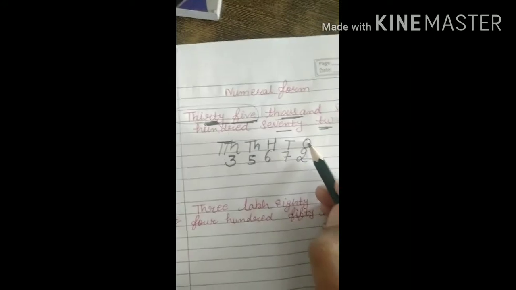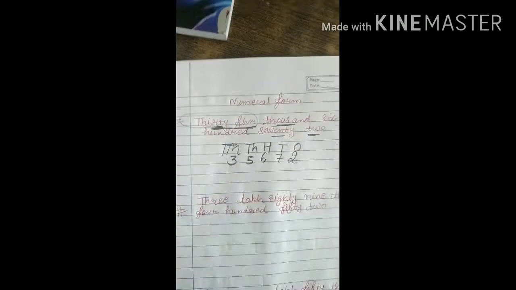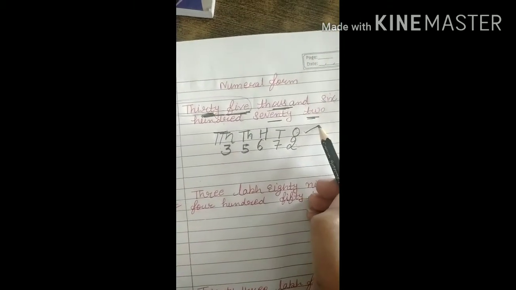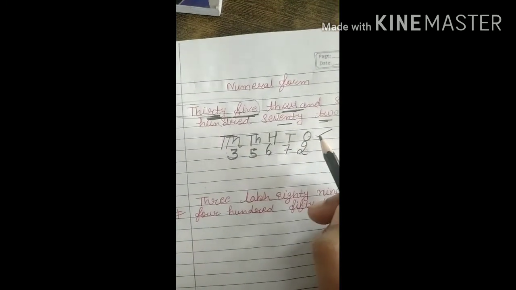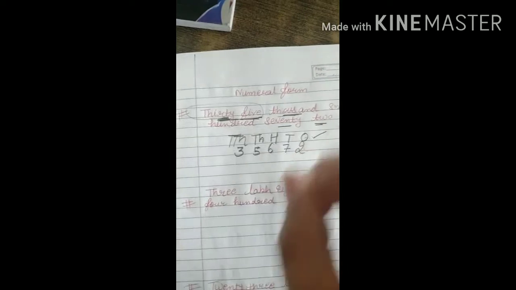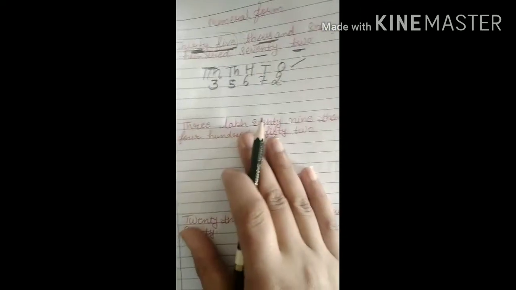If you do not write the places, definitely my children you will do it wrong. So before writing the numeral form, firstly you should write the places, because if you write the places then only your answers will become correct, otherwise there will be more chances of mistakes. Okay, so one more example is there.